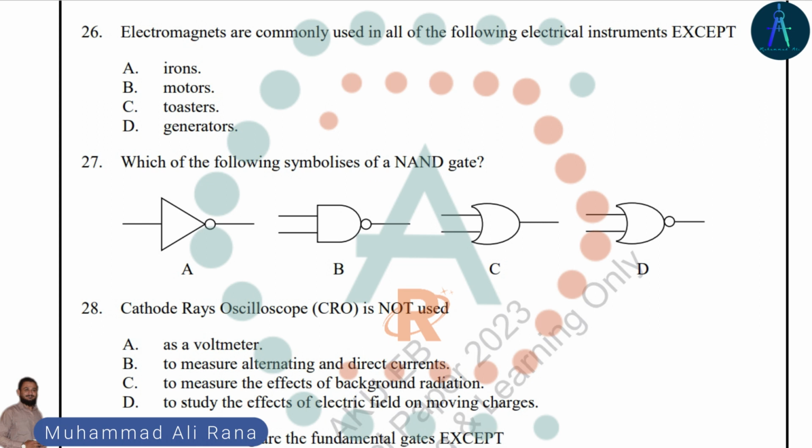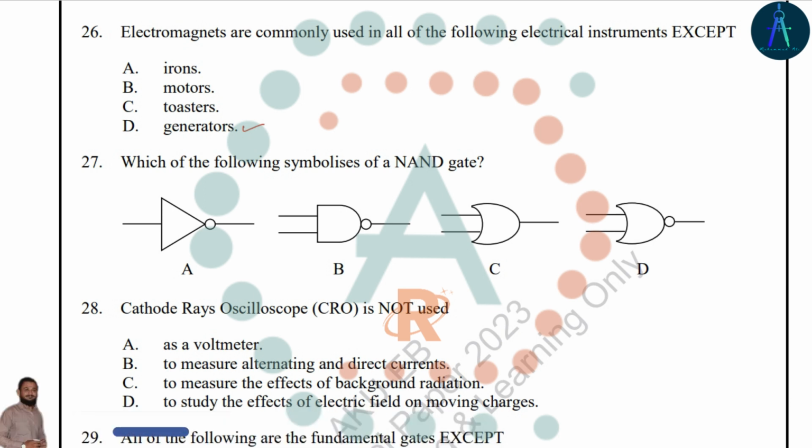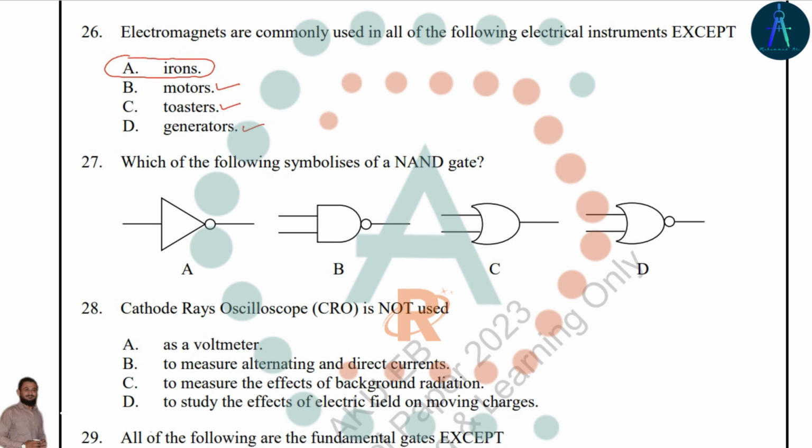Let's see question 26. Electromagnets are commonly used in different electrical instruments except one. We know that in generators and motors we have electromagnets, and in toasters we have electromagnets, while irons are the one in which we do not use any electromagnet.